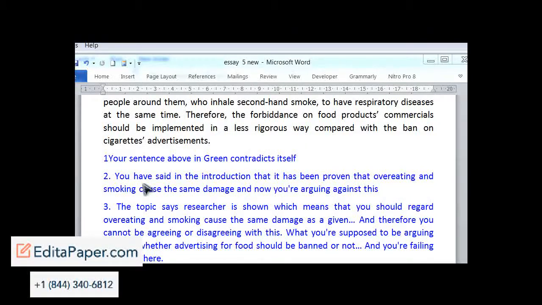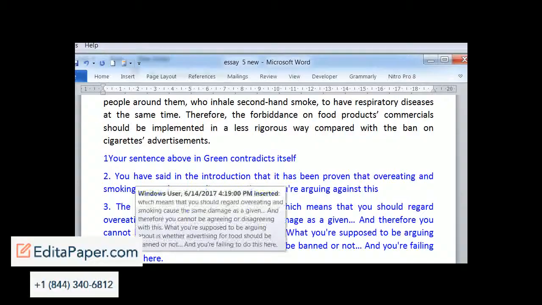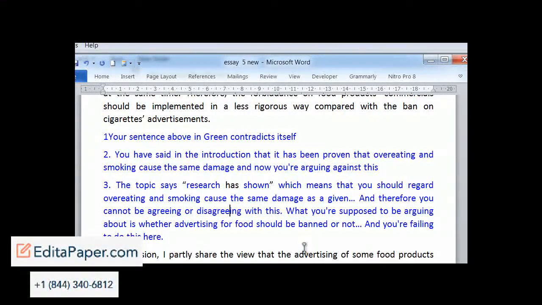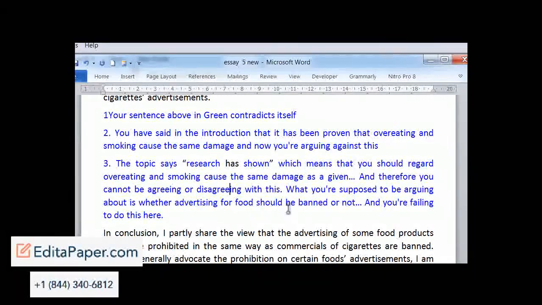Now you're contradicting this. And also that the topic section of the task says that research, I think it says has shown, or researchers, I think that should be has shown. Let's just change that now. Research has shown. So that means if the research has shown it, you're not really supposed to be disagreeing with that part. You're supposed to be disagreeing with the part about whether advertising for food should be banned or not. Okay, so that's a big problem.